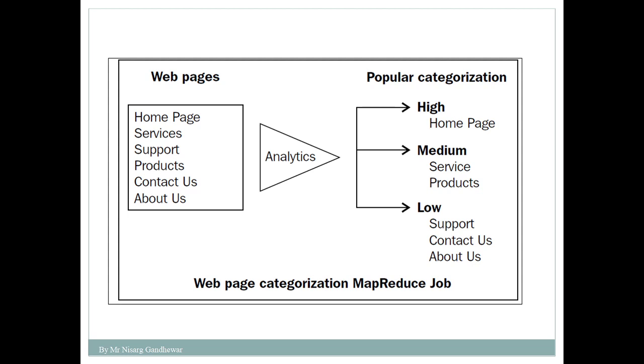And the home page has the highest popularity, because most people visit the home page and then leave the website. Web page categorization means that a website is nothing but a collection of web pages, so we need to categorize all the web pages present in a single website into 3 categories based on their popularity: low, medium and high. So this is our problem.